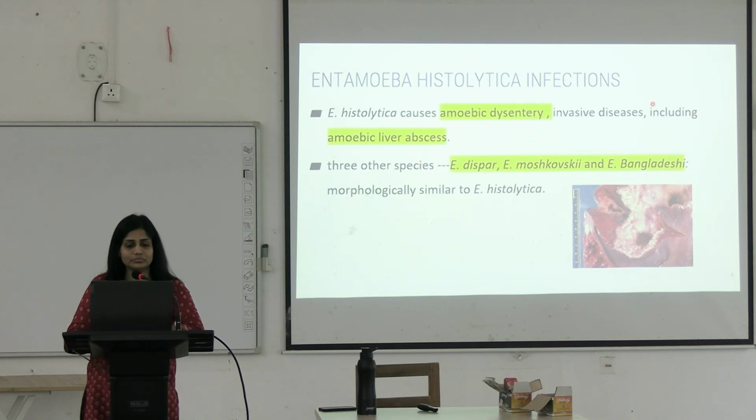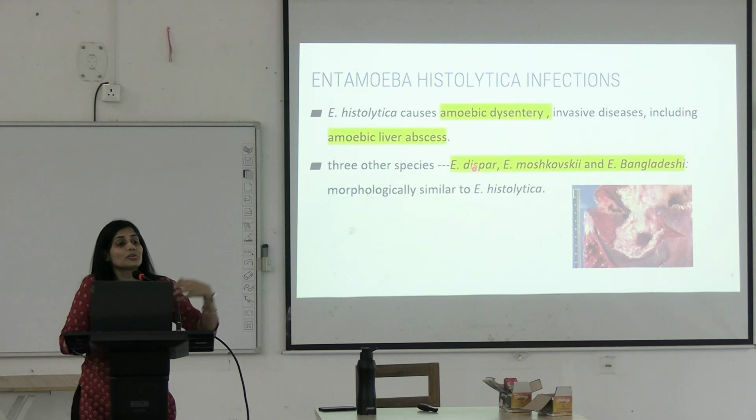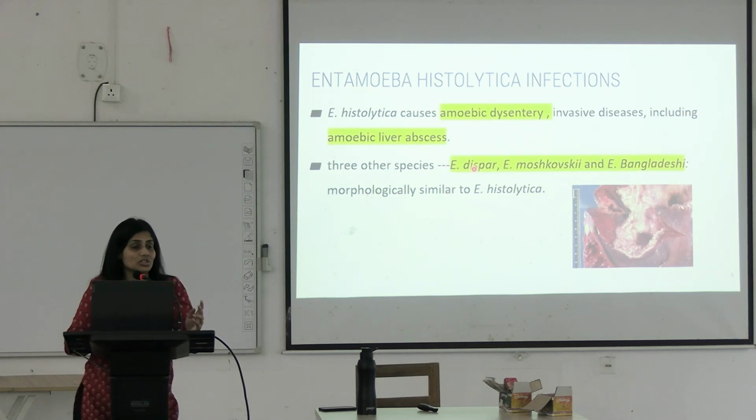Then what can amoeba cause? Amoeba is able to cause dysentery. Dysentery means blood and mucus, right? Diarrheal episode with blood and mucus, that is dysentery associated with pain, which is called tenesmus. It can also cause certain invasive diseases. What are these invasive diseases? What do they mean by that? It means that they are causing extraintestinal infestations. Infestations like amoebic liver abscess.